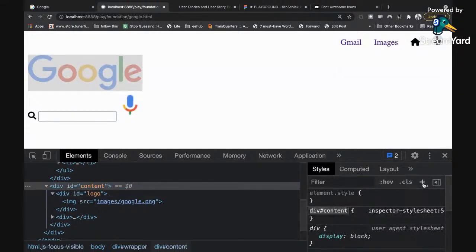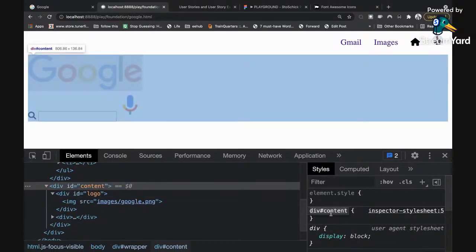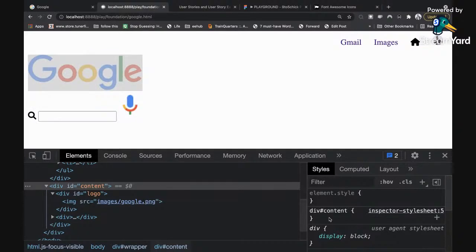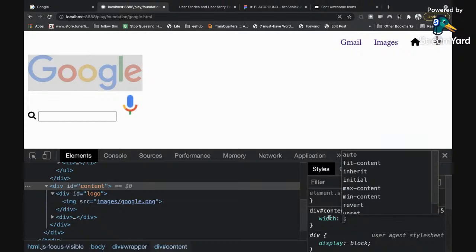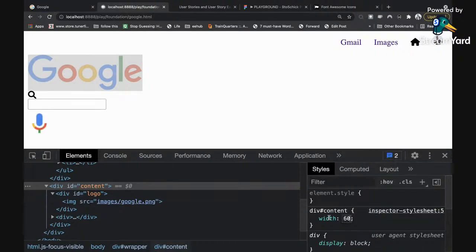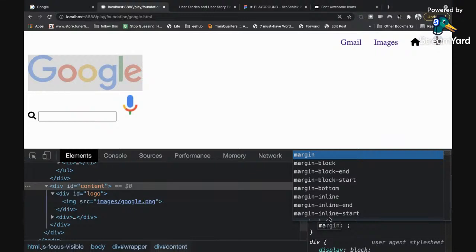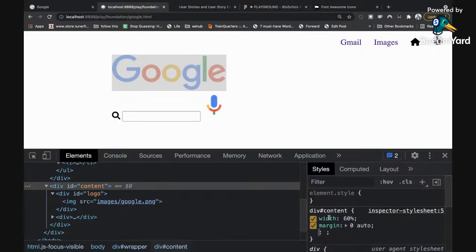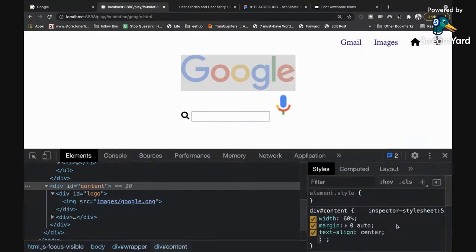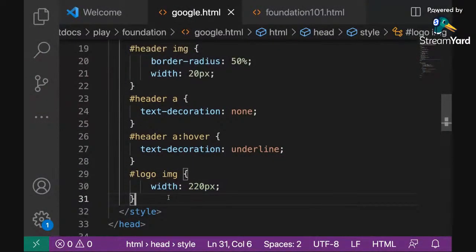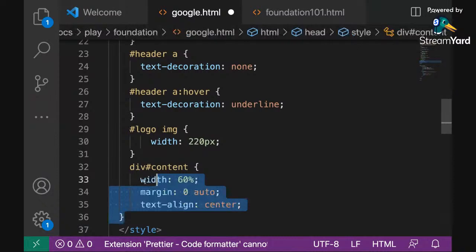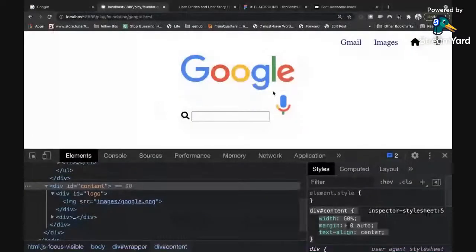So I'm going to click on the plus sign so that I can trigger the content selector. I'll click in between the curly braces. I will give it a maximum width of about, say, 60%, right? Then I will add margin 0 auto. Then I will add text-align center, and everything should be at the center. So that's how I align my stuff to the center. So I'm going to copy all of this and paste it in my code. So now we have everything at the center.